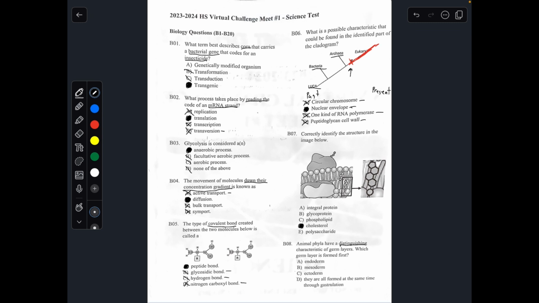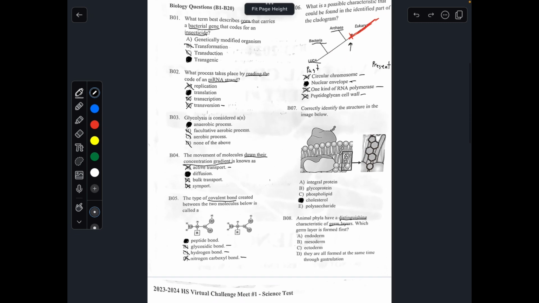distinguishing characteristics of germ layers. Which layers form first? If you guys have learned about germ layers, there are 3 different types. Hold on, we'll draw that a bit bigger. There are 3 different types.